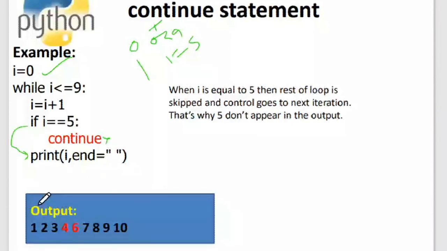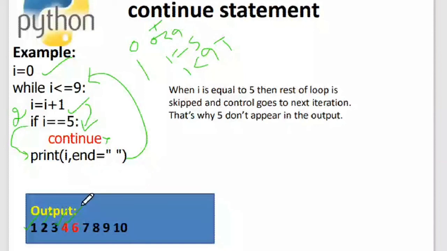Okay, so for the next iteration, it will check whether 1 is less than or equal to 9. 1 is less than or equal to 9 is true. Now I has become 2. In a similar way, 2 is printed on the screen and 3 is printed. Every time I is incremented, the next statement is I is equal to 5. It checks for this condition. This condition is becoming false all the time. So it became 4. Again, 4 is equal to 5 is false, so it will print the number on the screen.